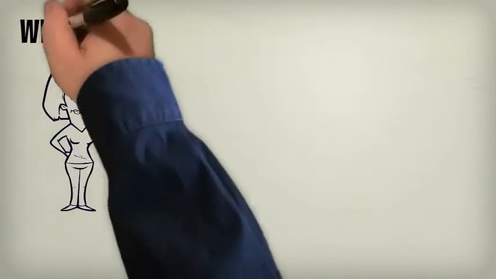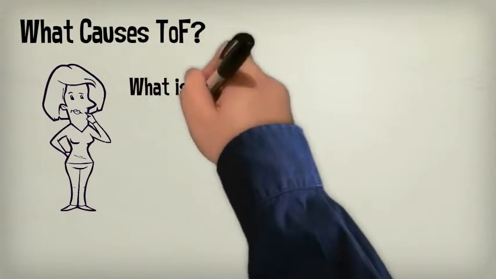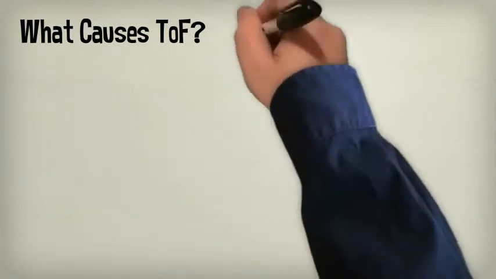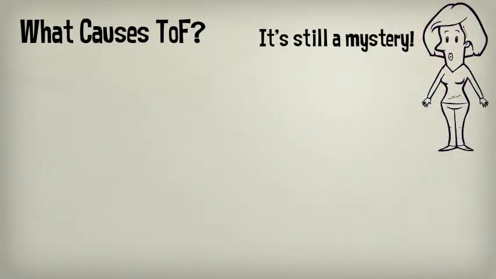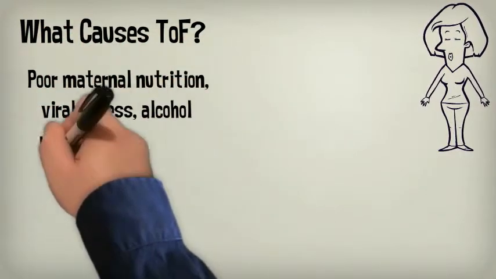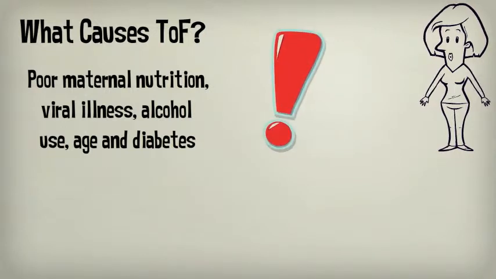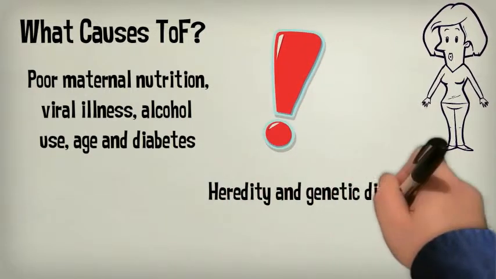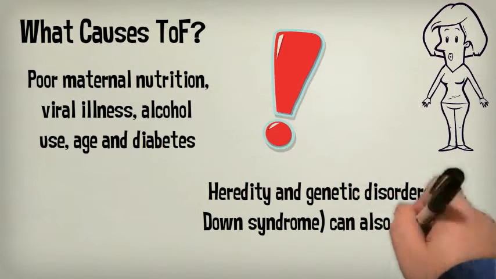But what causes tetralogy of Fallot? What is its etiology? While the cause of TOF is unknown, during pregnancy, poor nutrition, viral illnesses, alcohol use, age, and diabetes are all factors that can increase the baby's risk of TOF. Hereditary and genetic disorders, such as Down syndrome, can also contribute.